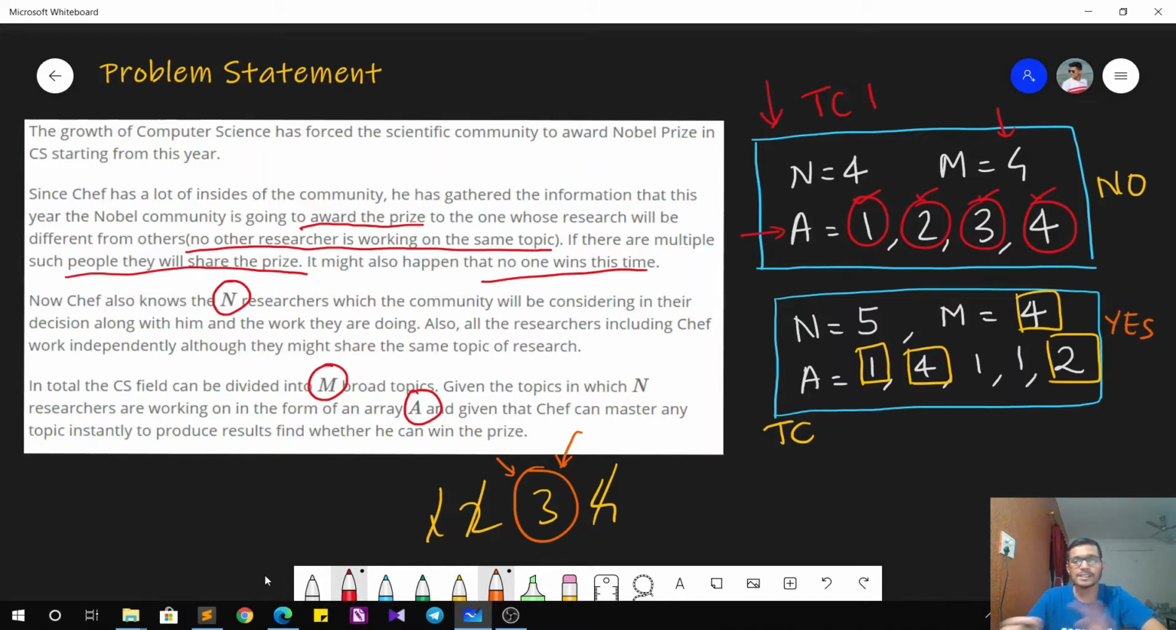So basically that is the question. We would be given multiple test cases, each containing the data n, m and the array A. We just have to tell whether Chef can master a new topic and win the Nobel Prize. Now that we have seen the problem statement, let's quickly see how to approach the solution.